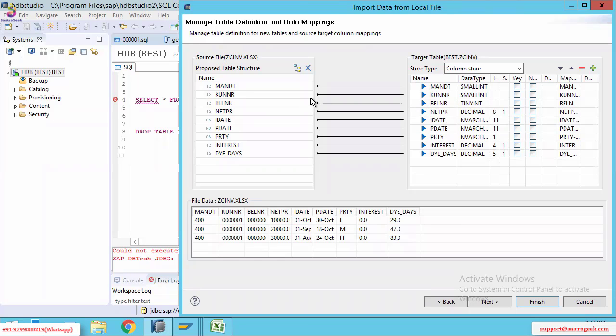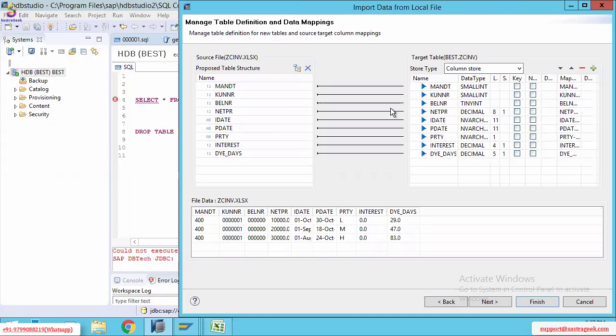So the point here is, while replicating the Excel file fields into the target table, you need to manually specify data types and primary keys. Why? Because we are not replicating a table directly.